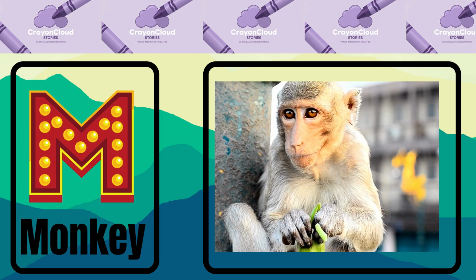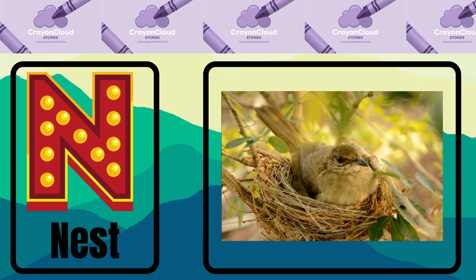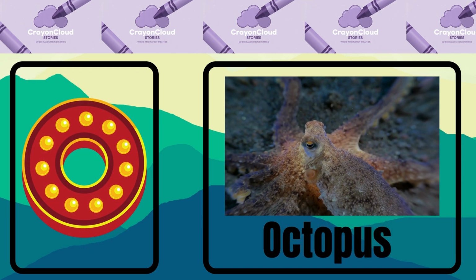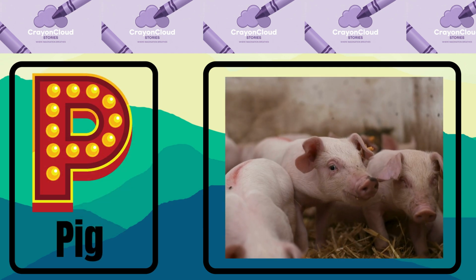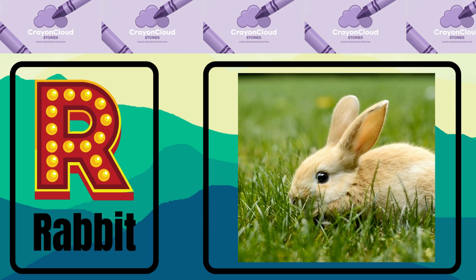M is for monkey. N is for nest. O is for octopus. P is for pig. Q is for queen. R is for rabbit.